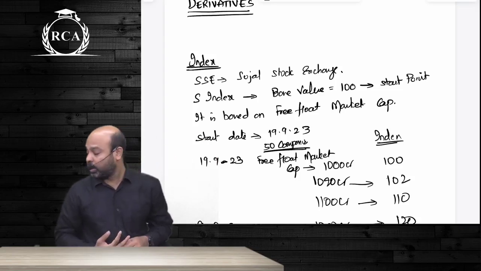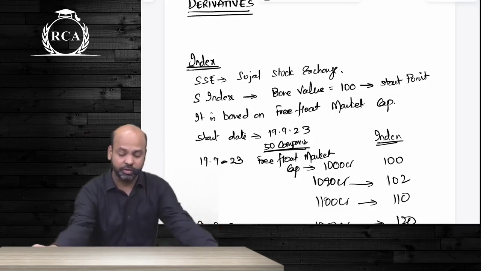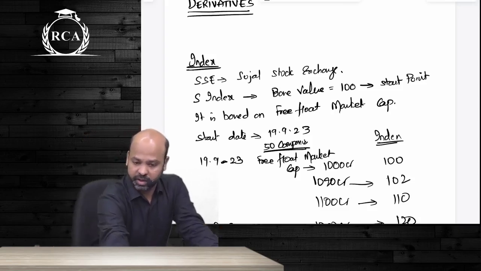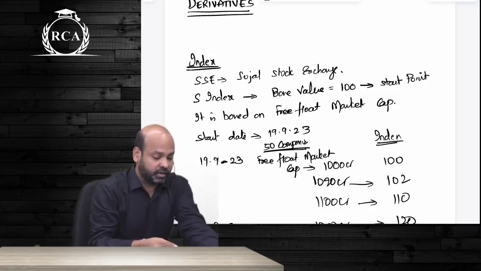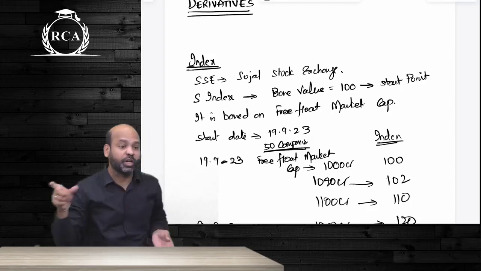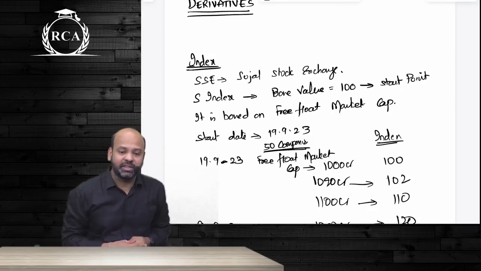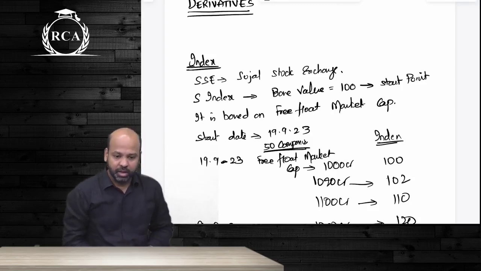So, derivative, guys. The first thing that we have learned under derivative was construction of an index, because a lot of questions of derivatives as such, guys, were based on index. I said index as such, guys, is basically a relative value that tracks the changes in the values of